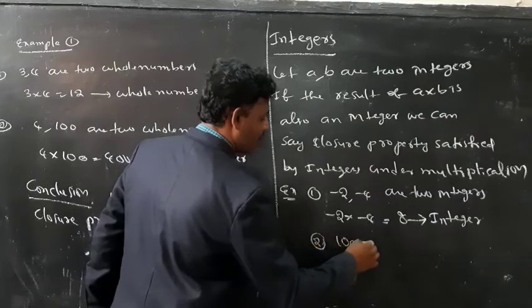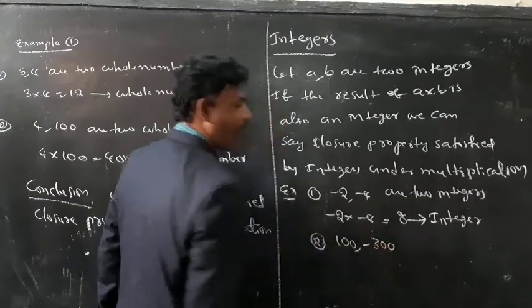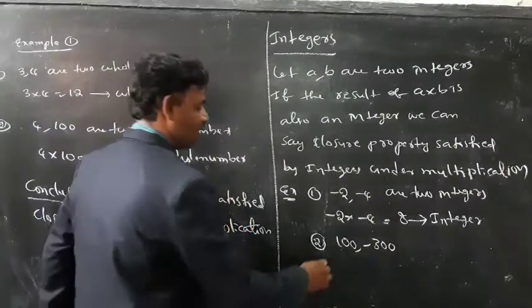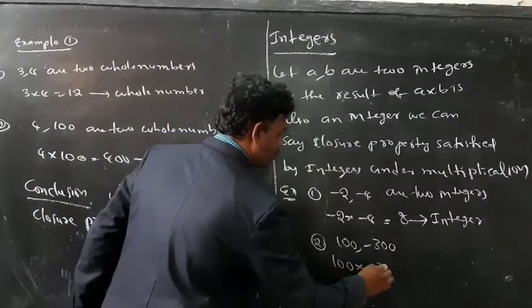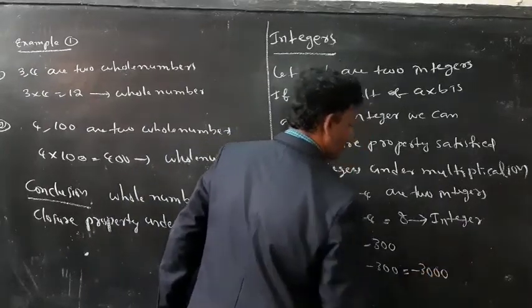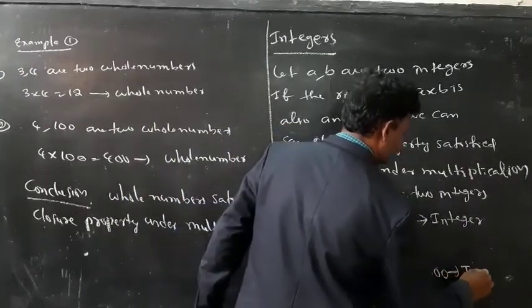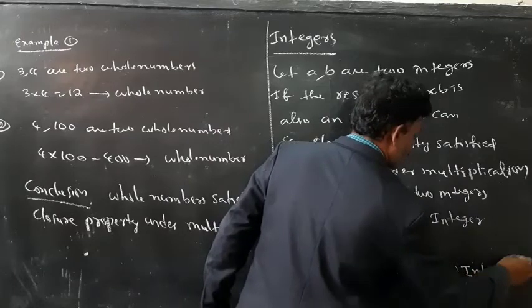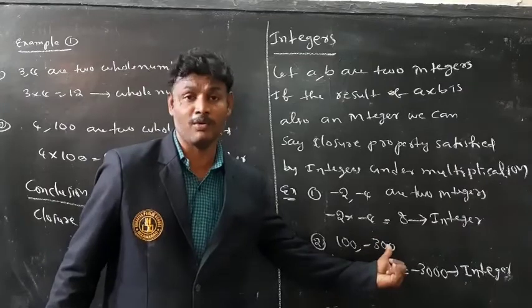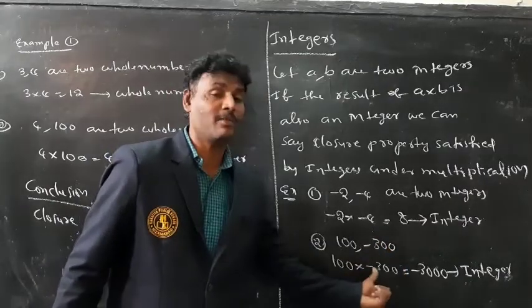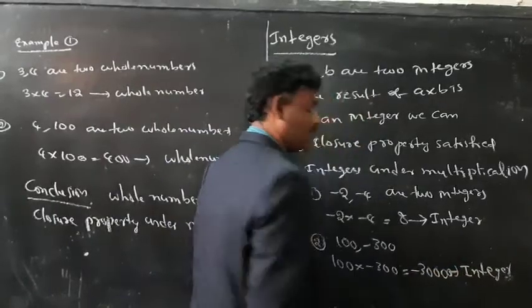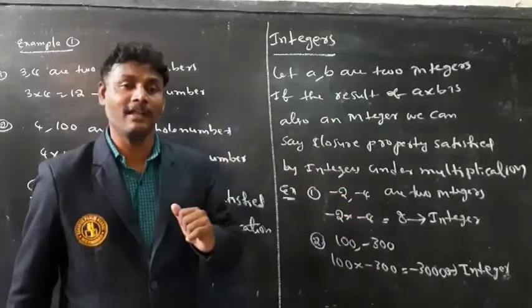Let 100, minus 300 be two integers. Now I need 100 into minus 300 is equal to minus 30,000. That is also an integer.